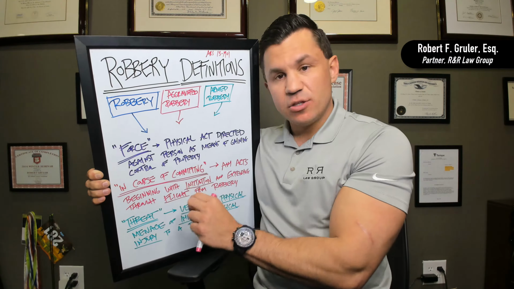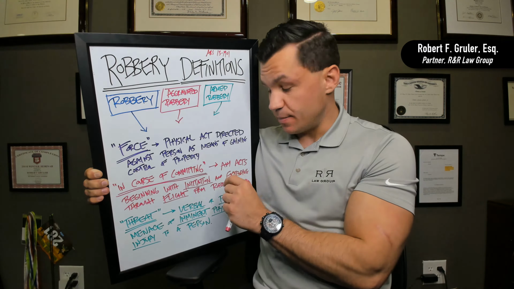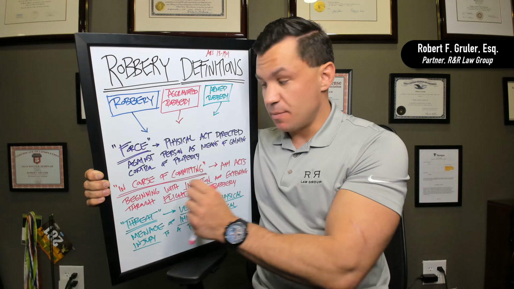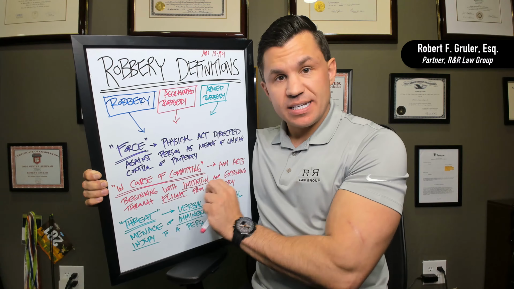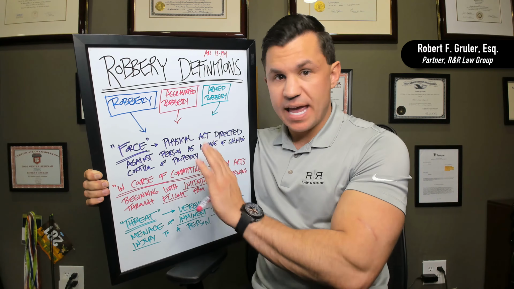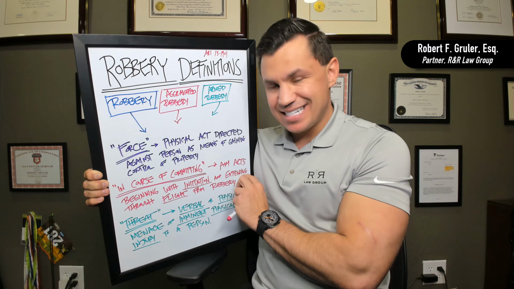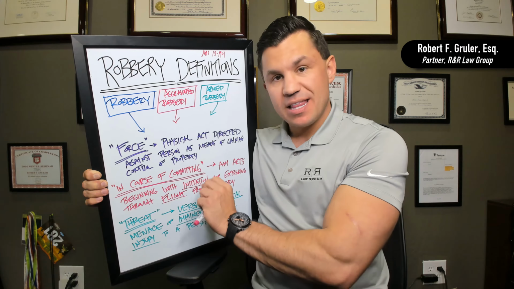What does in the course of committing mean? Also used elsewhere in these statutes, in the course of committing specifically means any act or any acts ranging from the beginning of the initiation of the robbery, so anything leading up to the initiation of the robbery, and extending all the way through the flight.